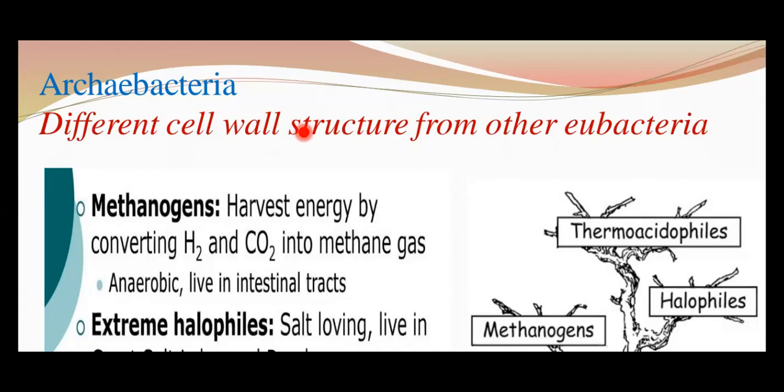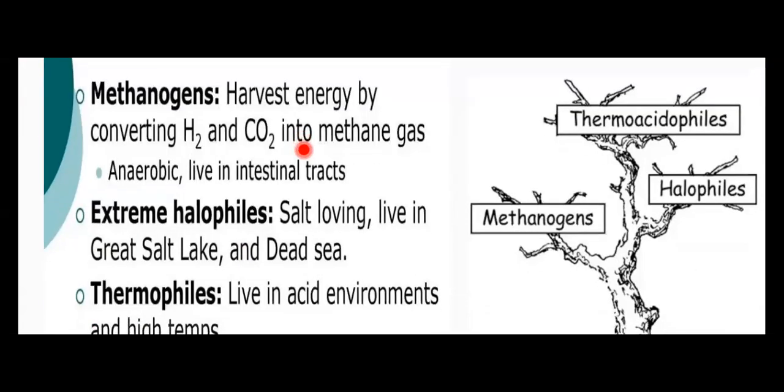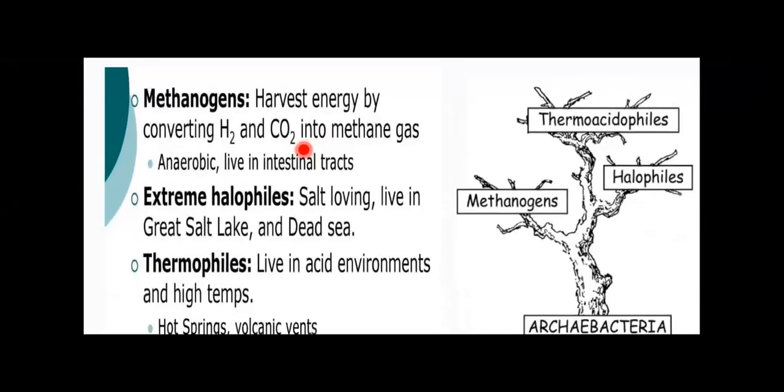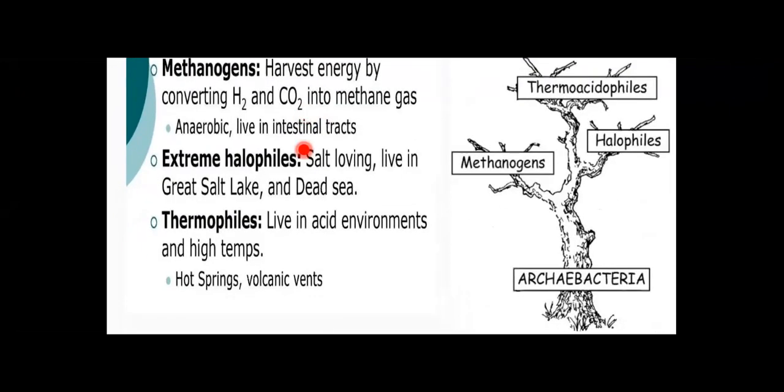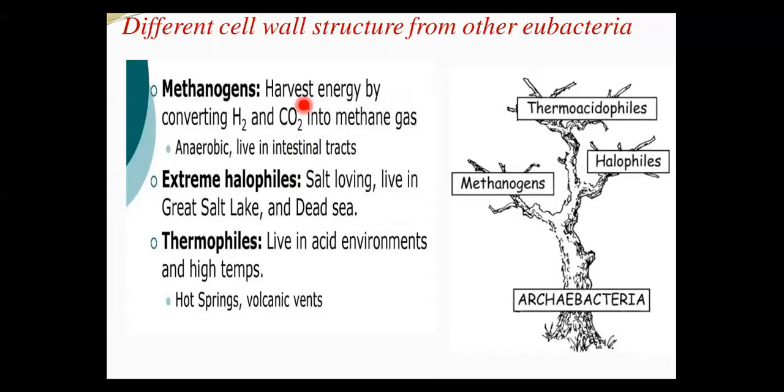Now you should know that these archaebacteria are divided into three broad categories. Number one is methanogens, second is halophiles, and third is the thermoacidophiles. What are these methanogens?